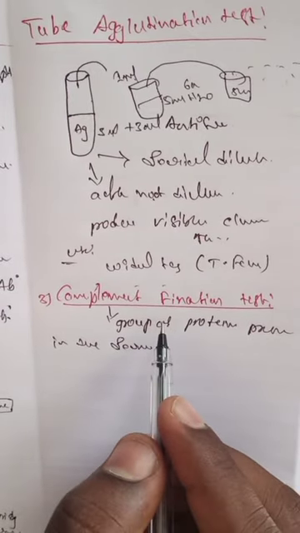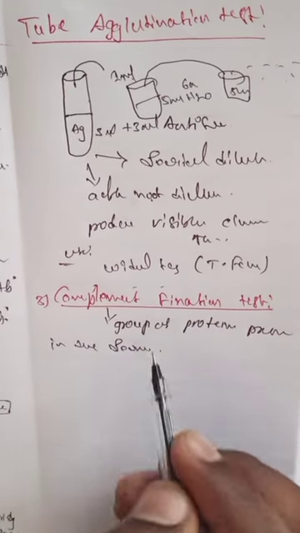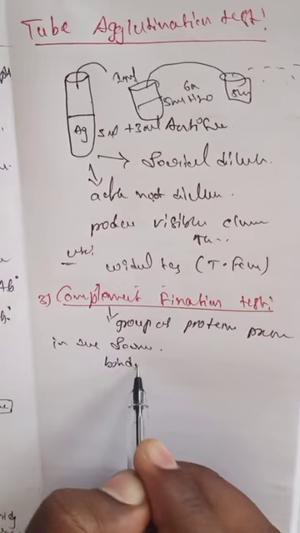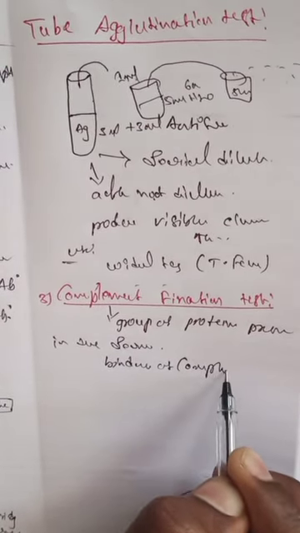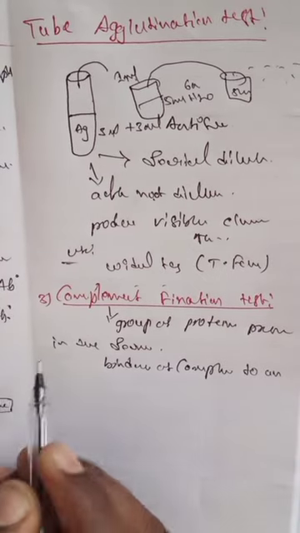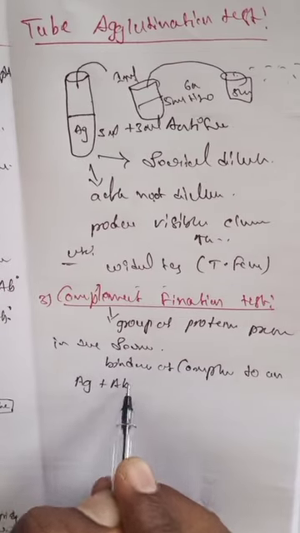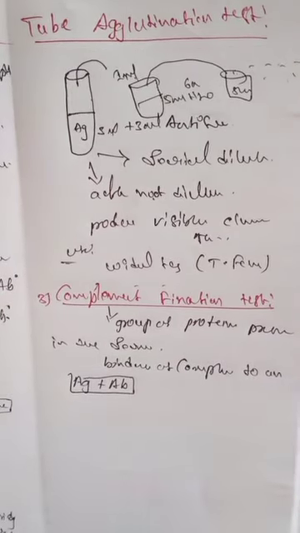So the binding of complement to an antigen-antibody complex, when the antigen and antibody complex is formed, is known as complement fixation.